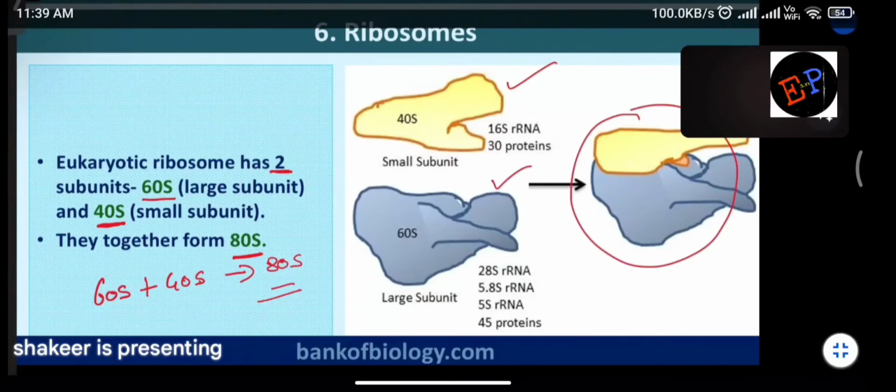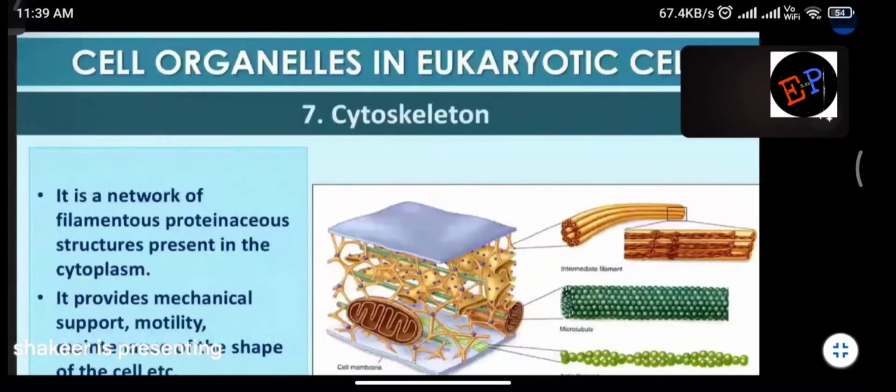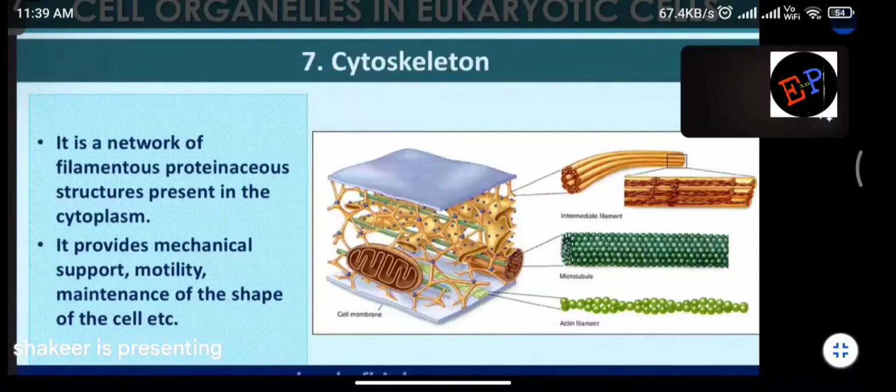Understood, no? And where are 80S ribosomes present? 80S ribosomes are present on rough endoplasmic reticulum or inside the cytoplasm. Are you able to understand? Where are 70S ribosomes present? Inside the chloroplast, inside the stroma. Clear? That's it. Next, cytoskeleton.